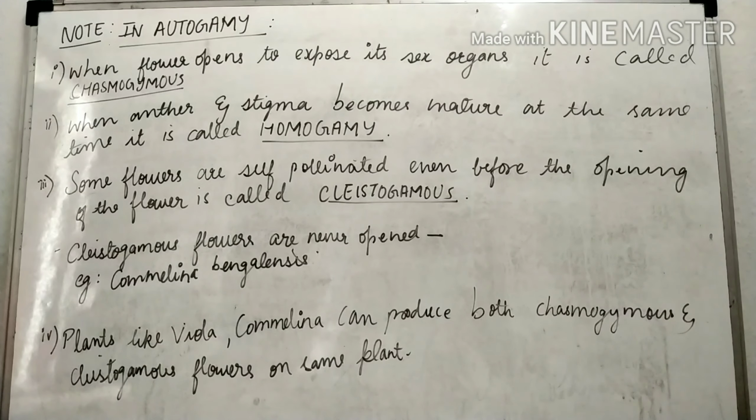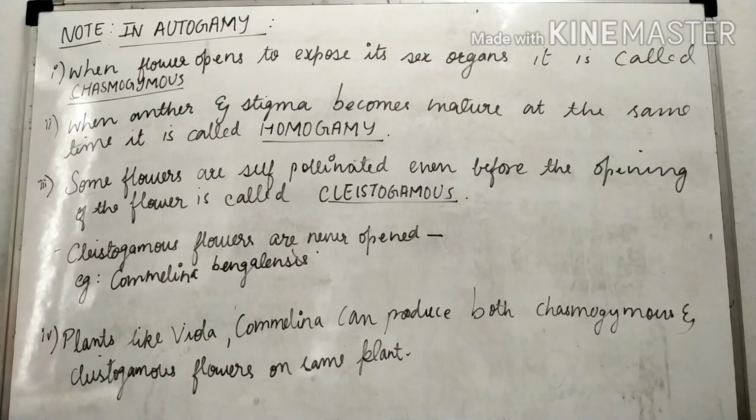Now the next term, cleistogamous. Cleistogamous is a state where some flowers are self-pollinated even before the opening of the flower. When the flower is not open and still it is self-pollinated by itself, this state is called cleistogamous. Cleistogamous flowers are never opened.